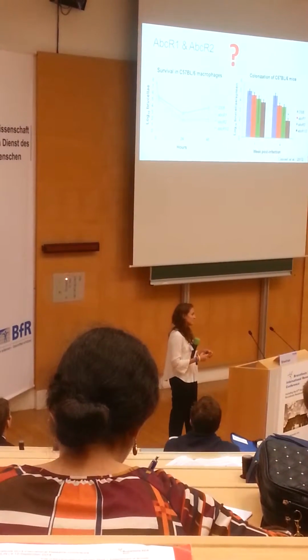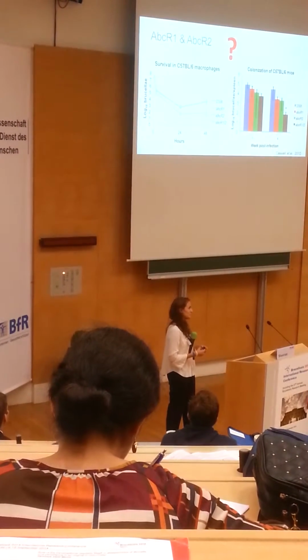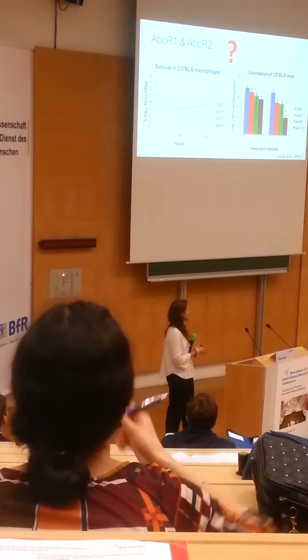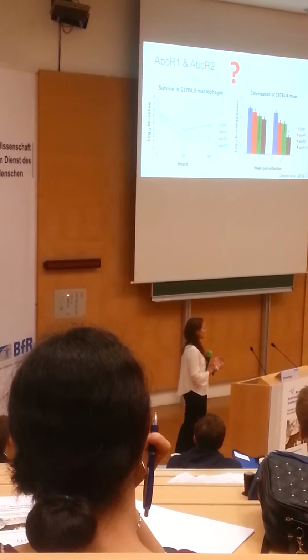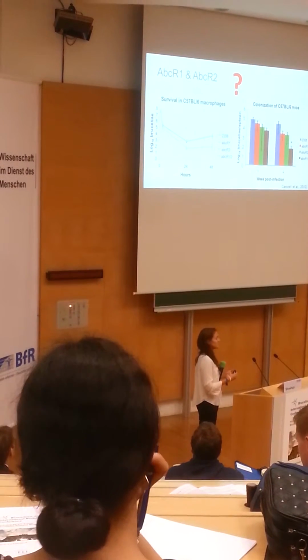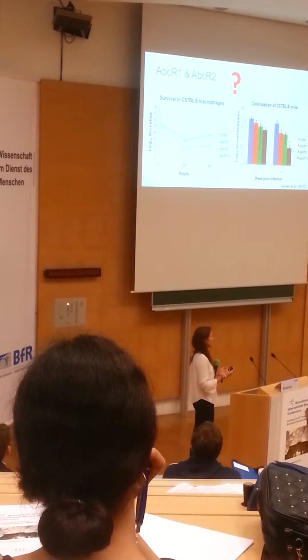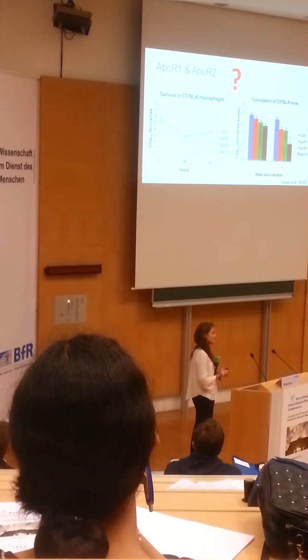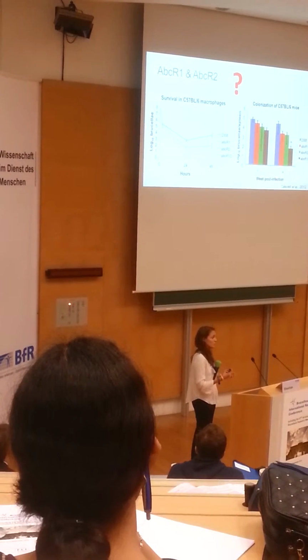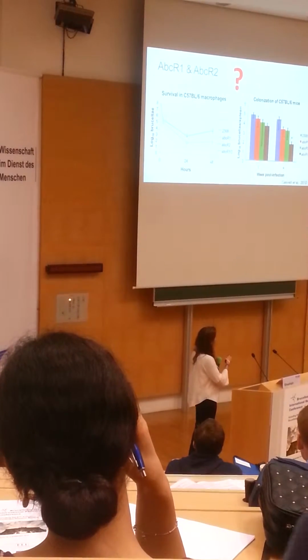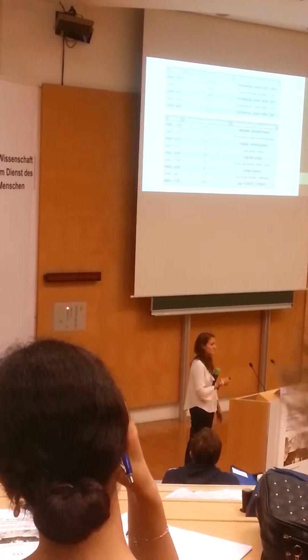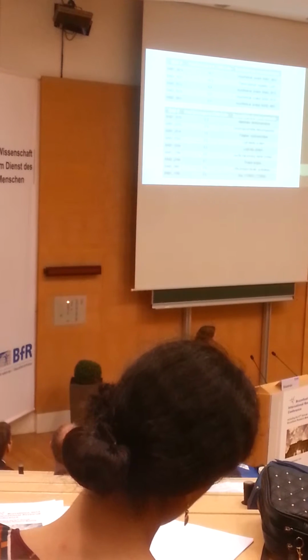So one of the interesting questions that we had is, we see this attenuation with ABCR1 and ABCR2 only when you have a double mutant. And the question we had is, why are we seeing the attenuation for our LysR regulator? Because technically this regulator is only controlling expression of ABCR2. So it didn't really make sense, so what we did next was a microarray to see what else this regulator is controlling.